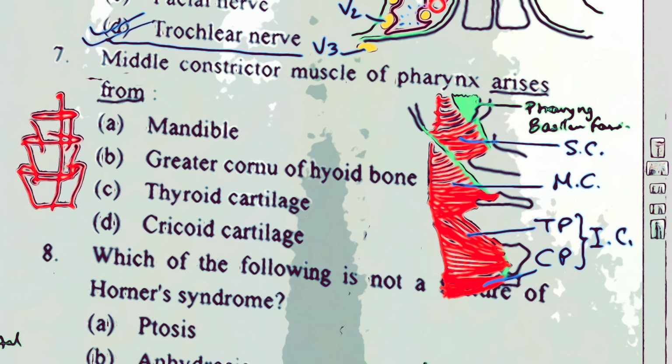Although remember, these are the three constrictors, and there are three longitudinal muscles also running in this pharynx. The three longitudinal muscles are stylopharyngeus, salpingopharyngeus, and palatopharyngeus. One more important thing to remember, just because I'm discussing the constrictors and the muscles of the pharynx: remember, I just told you they are taking origin from the fourth pharyngeal arch.